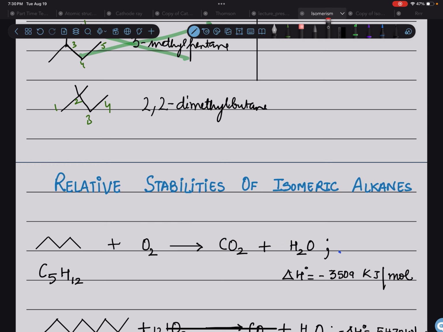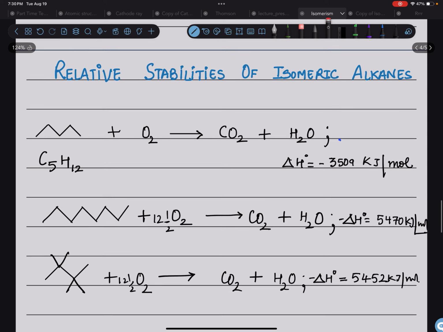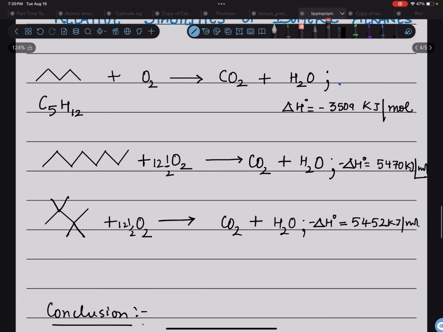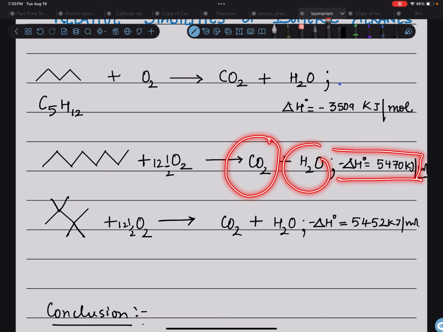Now, another thing we know is that all the alkanes, when they burn in the presence of oxygen, like combustion happens, release carbon dioxide and water along with heat. So this heat released, this negative sign here represents the heat released.